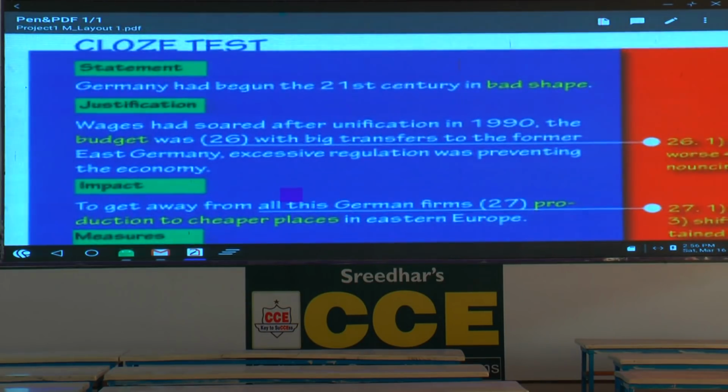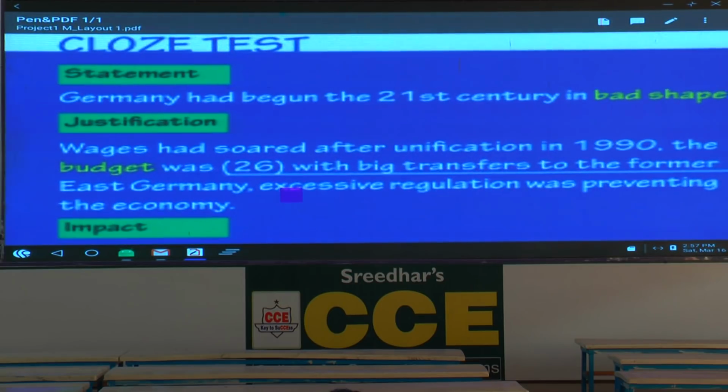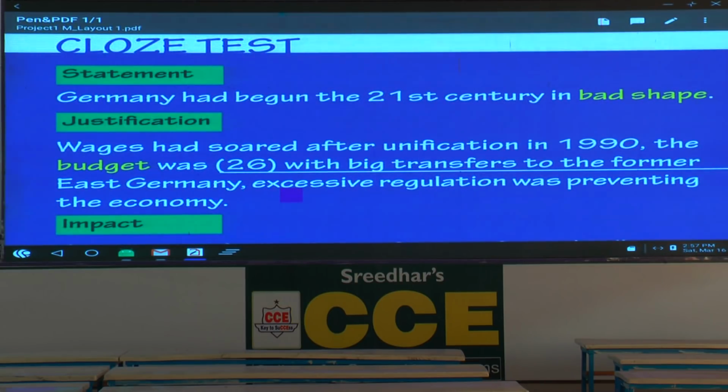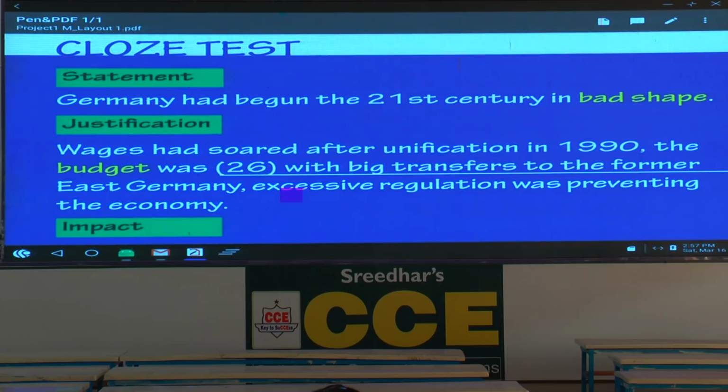Now we'll go to cloze test. Very short paragraph about which country? Germany. Now how I'm going to present, please make a note. Either you could underline and write the key word, then we'll see the questions and answers. It will be easy for you.